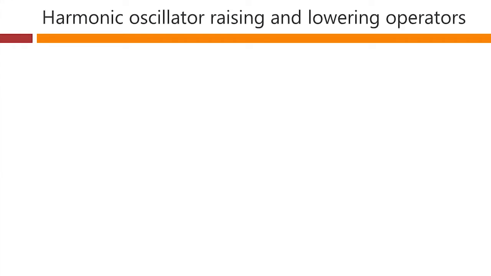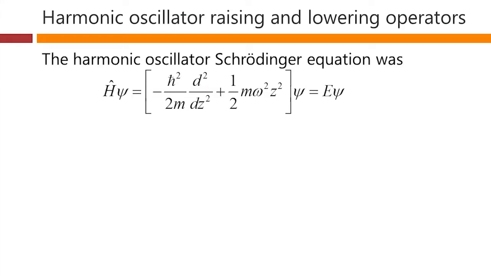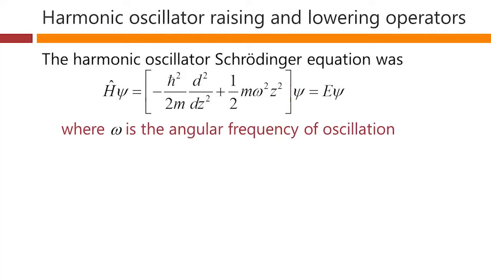Now, we may remember from before that we have a Schrödinger equation for our harmonic oscillator in this form. It's the usual energy eigenequation with a Hamiltonian operating on some wave function equal to an energy, the eigenenergy, times that wave function. And here explicitly is the form of our Hamiltonian for the harmonic oscillator: a kinetic energy term for this mass m, minus h bar squared over 2m times d2 by dz squared, and a potential energy term that's proportional to z squared. Explicitly, it's 1/2 m omega squared z squared, and omega is the angular frequency of oscillation of this harmonic oscillator.